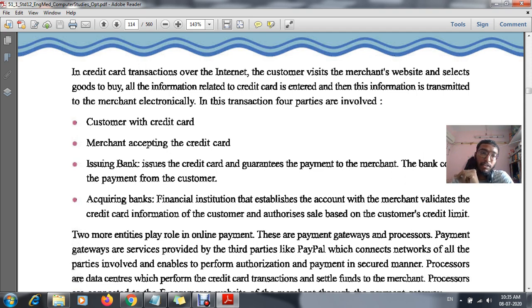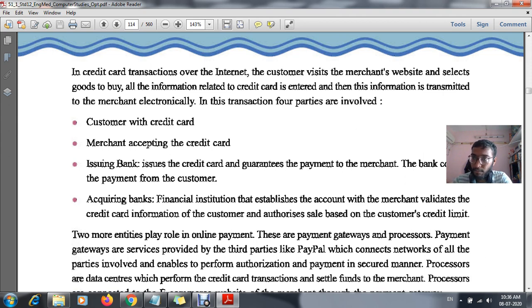Okay, the second thing is your merchant accepting the credit card. Merchant accepting means, if I am buying, as I told you, a mobile phone, that means I will be buying at some shop. That shopkeeper, the person who is giving me a phone, will be considered as a merchant accepting the credit card. That means they come to know that this is a credit card and they will be accepting it.